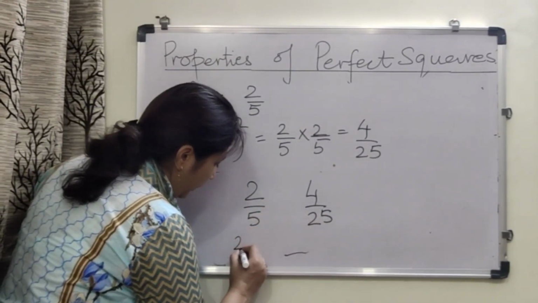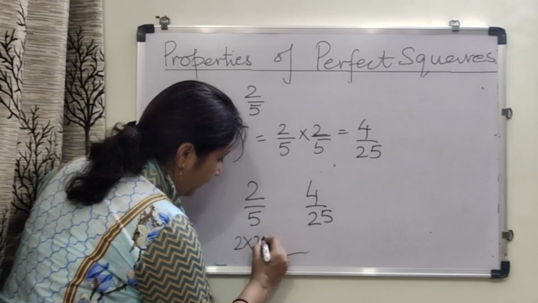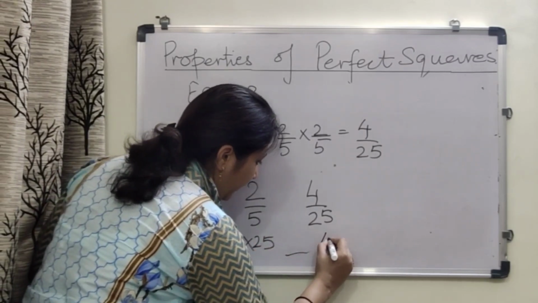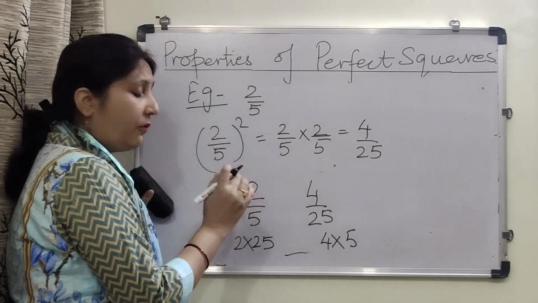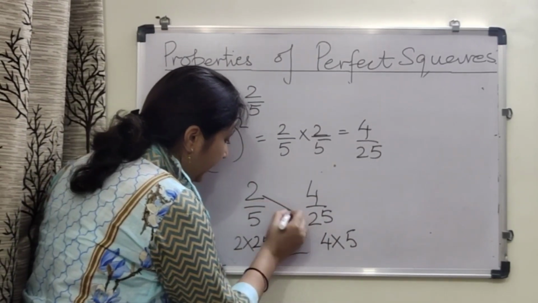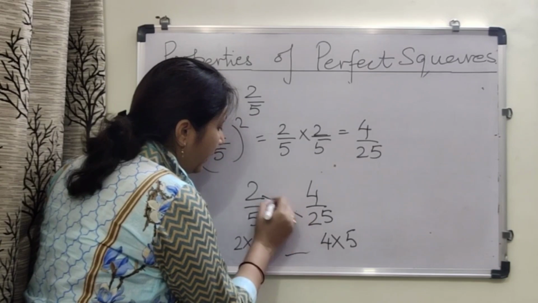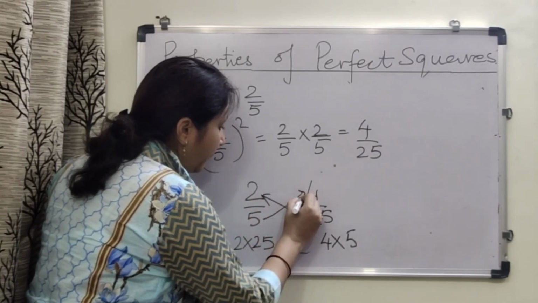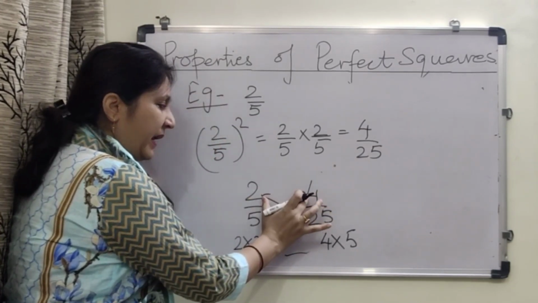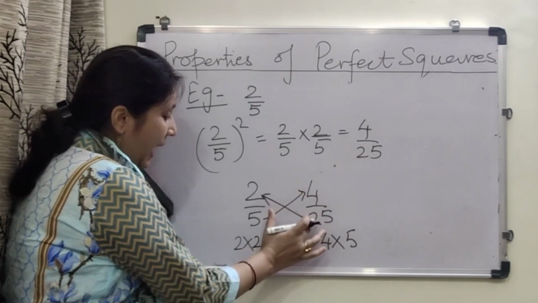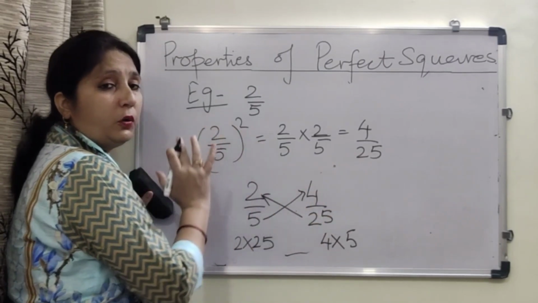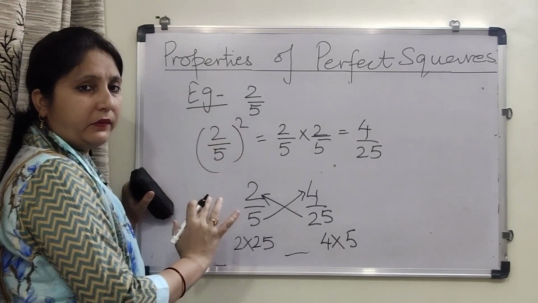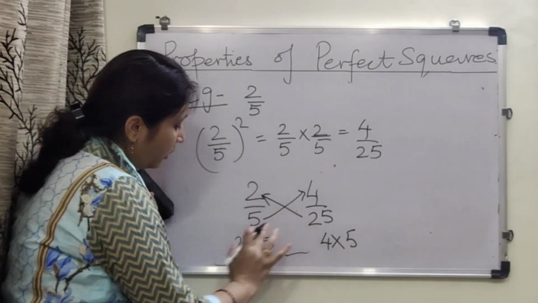So 2 into 25 on this side, and on the other side we have 4 into 5. When we perform cross multiplication, numerators remain at their places and denominators cross.